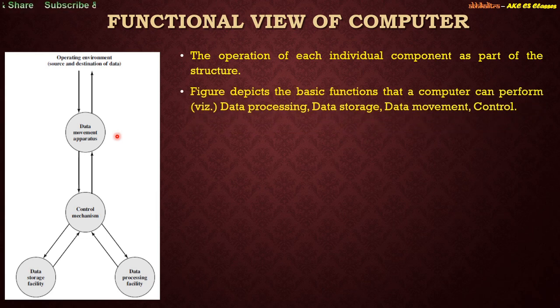The figure depicts the basic functions that a computer can perform, which include data processing capability, data storage capability, and data movement. These lines indicate the data movements that are happening through different modules, right? And the control, who is controlling this particular mechanism? Say someone wants to communicate with the data movement apparatus, and this part is also trying to communicate with the data movement apparatus at the same time, then someone has to go first. So who is controlling all these things? This control mechanism is controlling all these different modules, right?